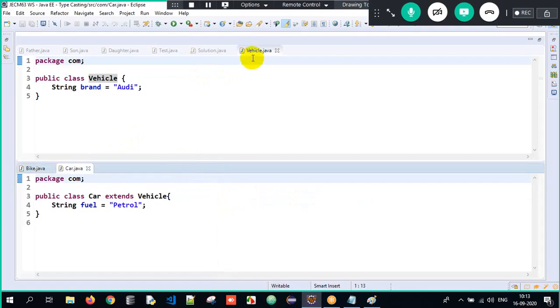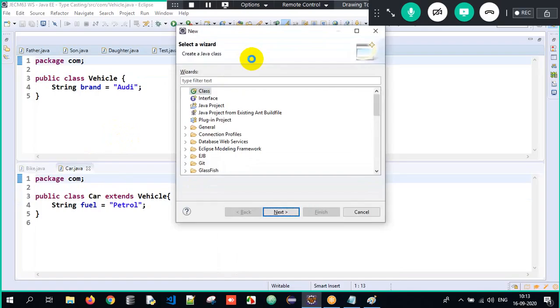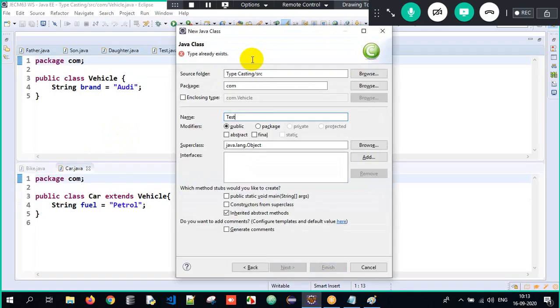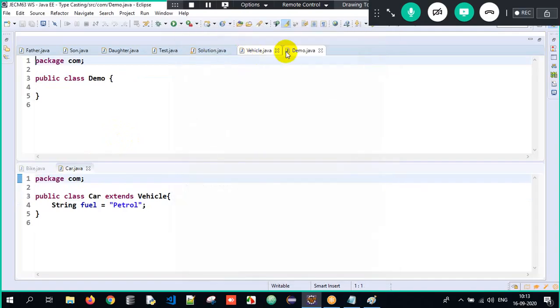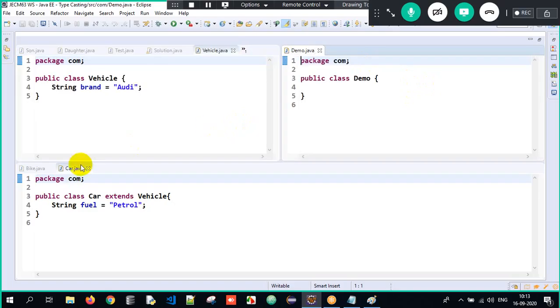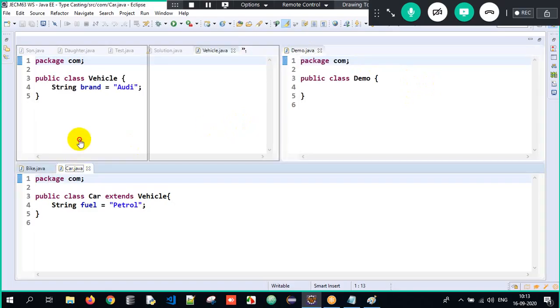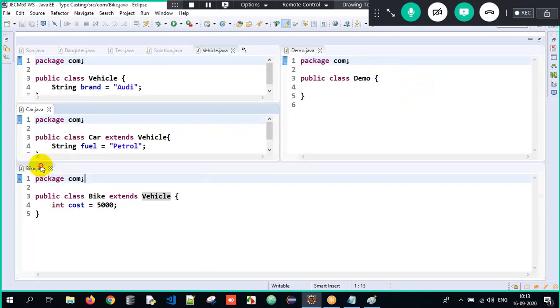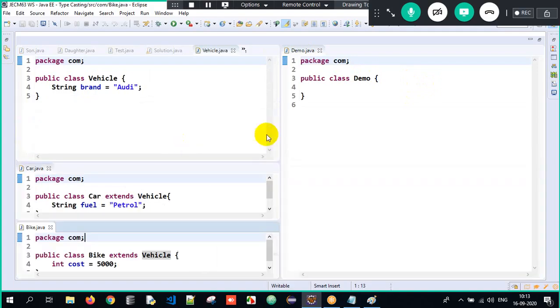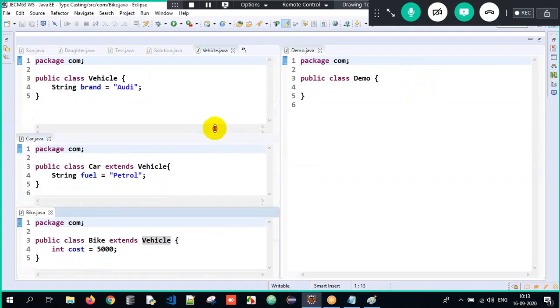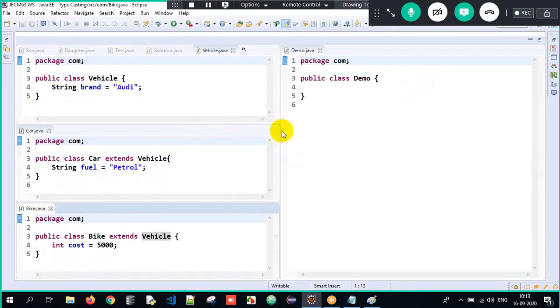So now here, I want one more class. A test class. With test, we already have it, so we'll write it as a Demo class. Now we'll try to understand this program in a beautiful manner.